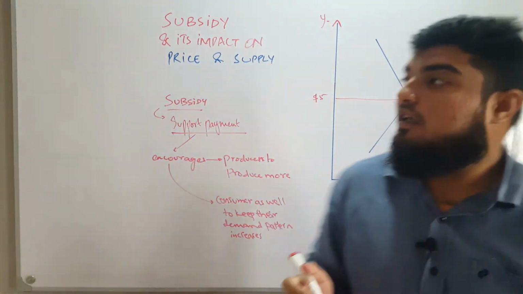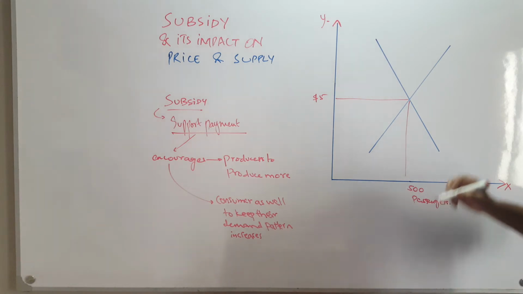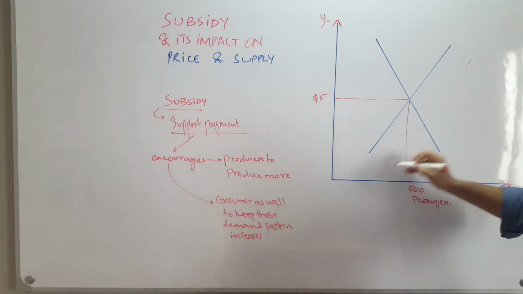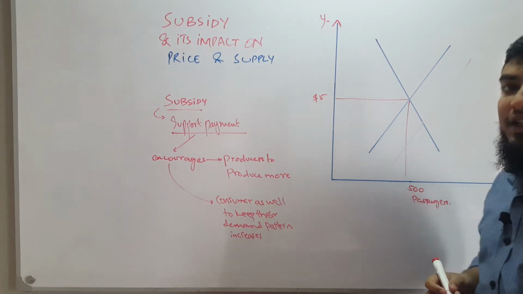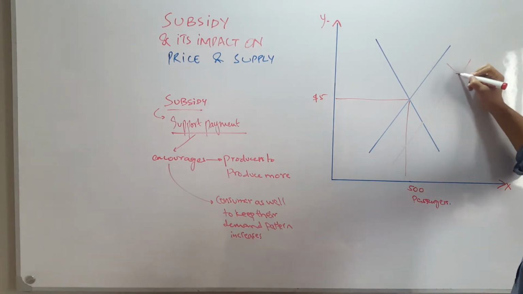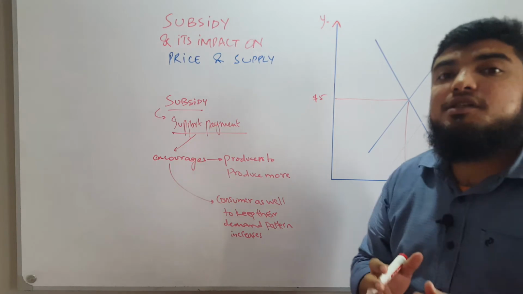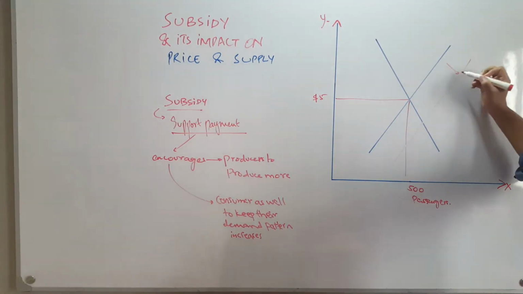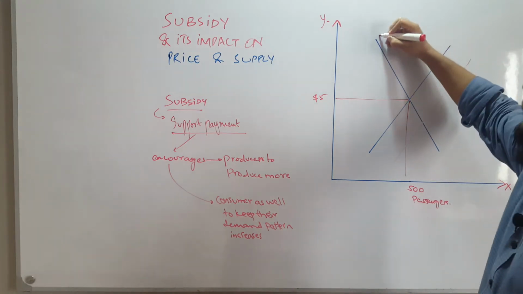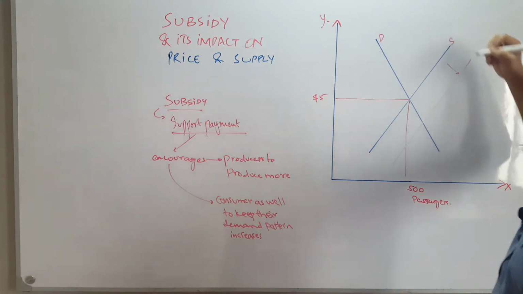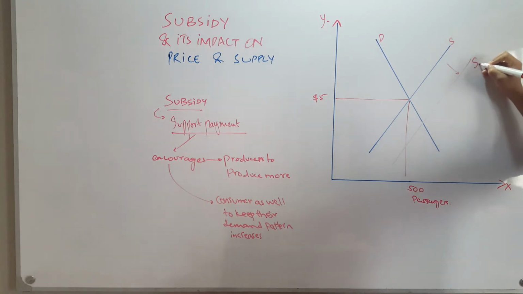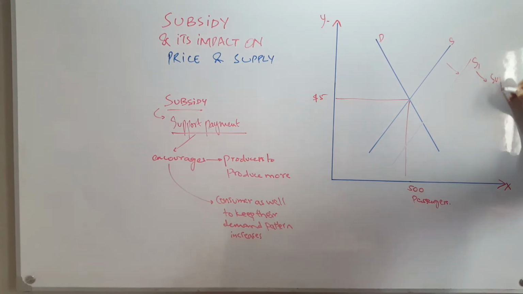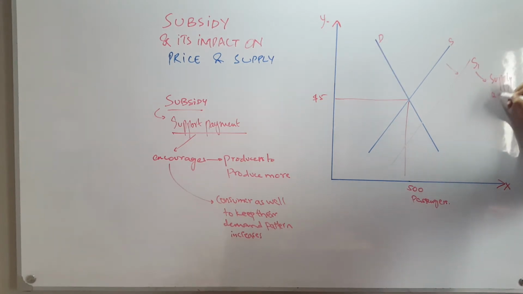The government provides subsidies to public transport, and providing the subsidies shifts the supply of public transport rightward. Here it can be seen that this is the initial demand, this is the initial supply, and this is the supply after subsidy.